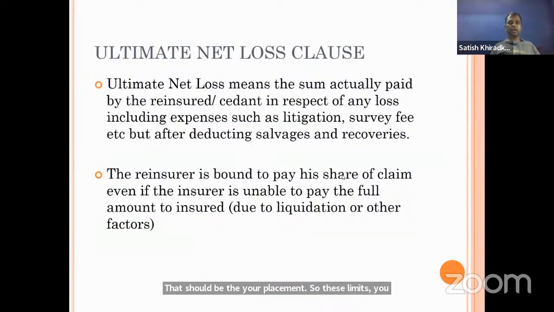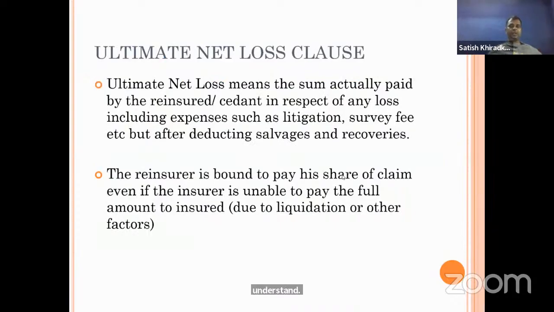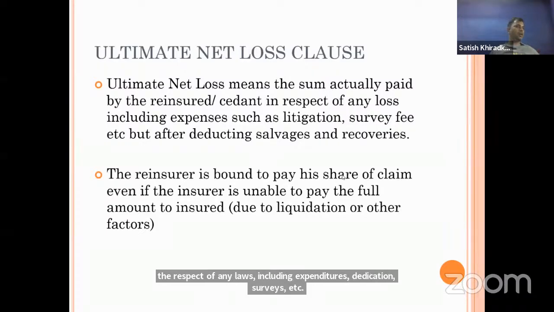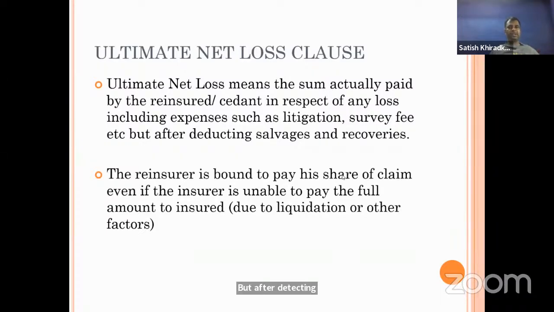Then the ultimate net loss clause. Ultimate net loss means the sum actually paid by the reinsured or cedent in respect of any loss, including expenses such as litigation, survey fees, etc., but after deducting salvage and recovery. That we have already discussed also. So this is ultimate net loss. Here your reinsurance recoveries will not come. Other than that, other expenses will come here.